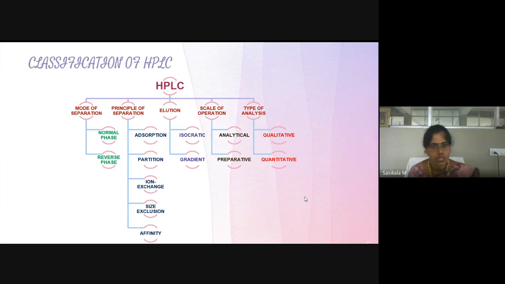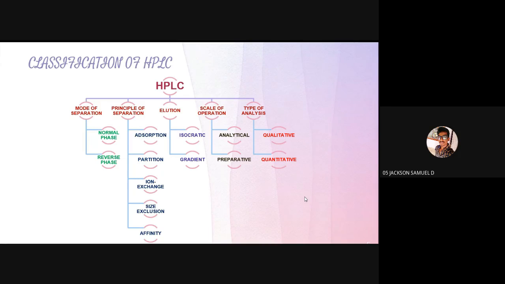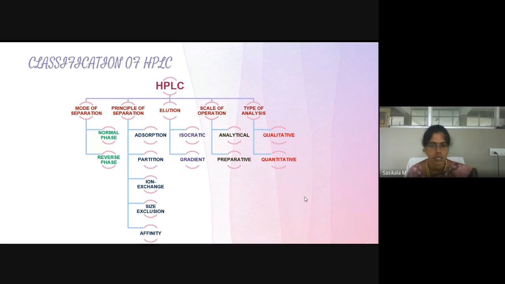Then, according to elution technique, isocratic and gradient. In the last class we discussed what isocratic and gradient elution are. What is isocratic? Can anybody answer? Isocratic uses the same solvent and the same polarity of solvent for separation. For gradient, different polar solvents are used for elution. Then, about the scale of separation, HPLC may be called analytical HPLC or preparative HPLC. For small scale operation, it is called analytical. For larger scale separation, it is called preparative HPLC.